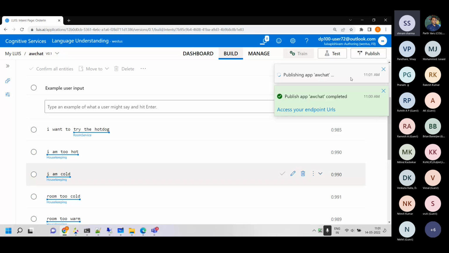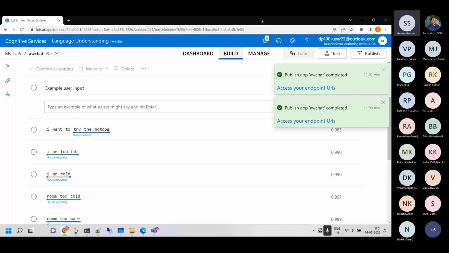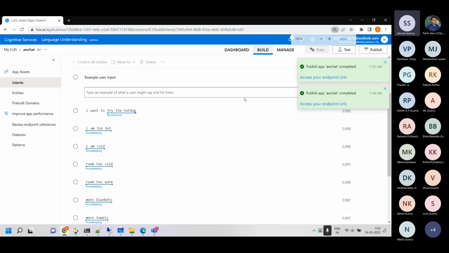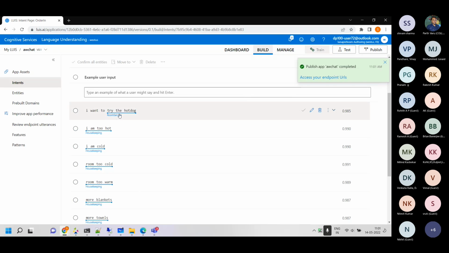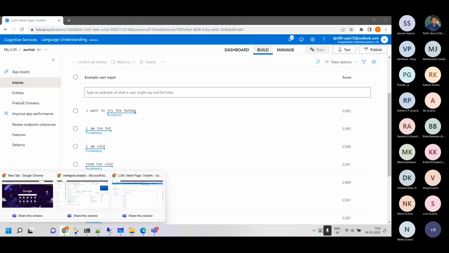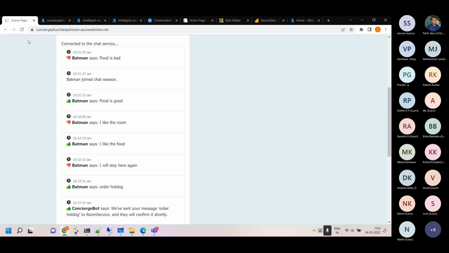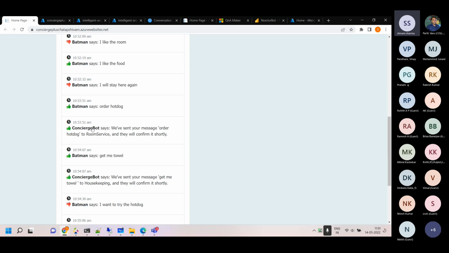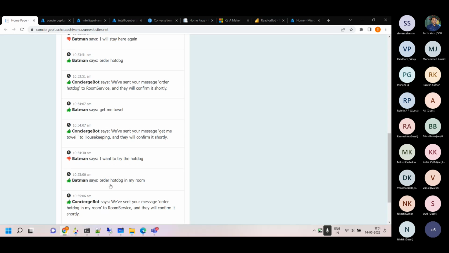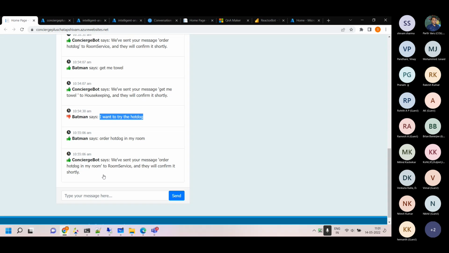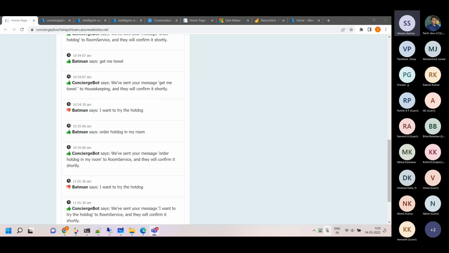I never changed it to the production slot, but let's go and try it out if it is working now. So we want to try the hot dog. Let's try that same statement. So the bot is open here. We'll just move the bot here. Now I want to try the hot dog. So let's try. Okay, so let's check this out.